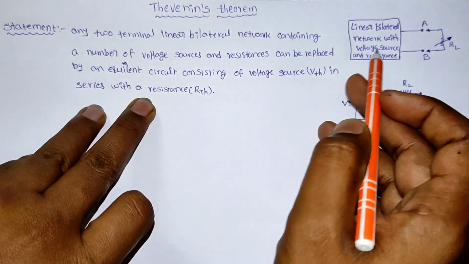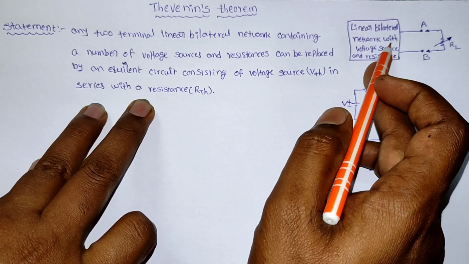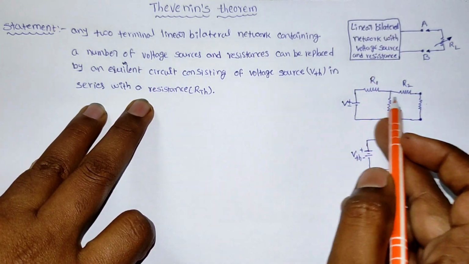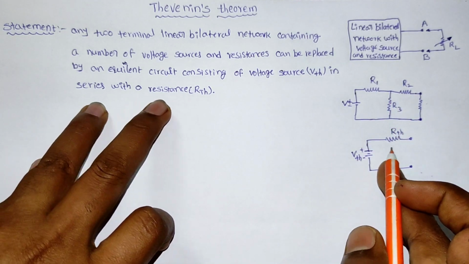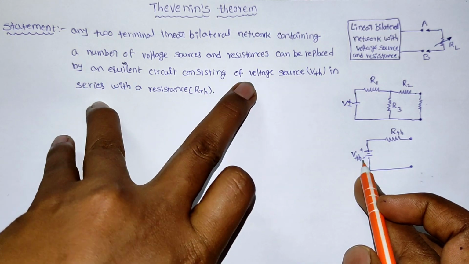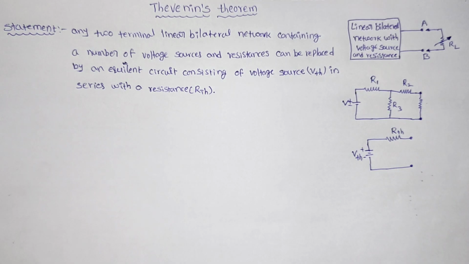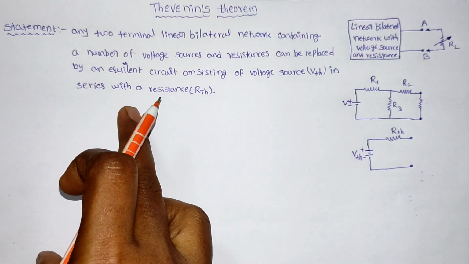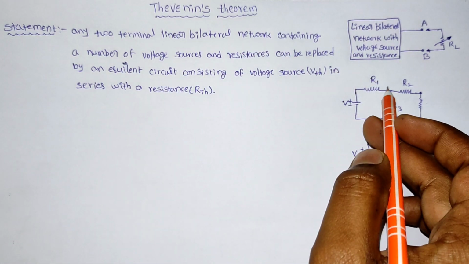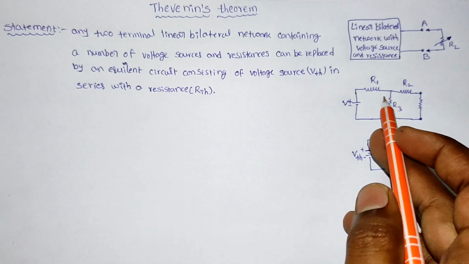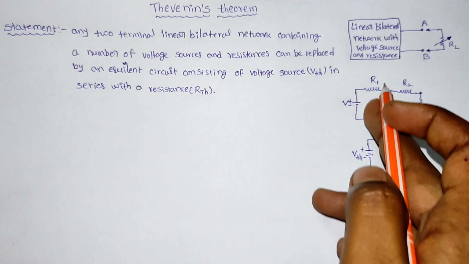Any two-terminal linear bilateral network containing a number of voltage sources and resistances can be replaced. These complex networks can be replaced by an equivalent circuit consisting of a voltage source in series with the resistance RTH. Thevenin's theorem explains that however complex the network is, it does not matter. We can replace it with an equivalent circuit consisting of a voltage source in series with a resistance. Like that we can change.